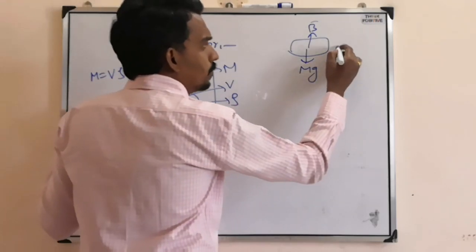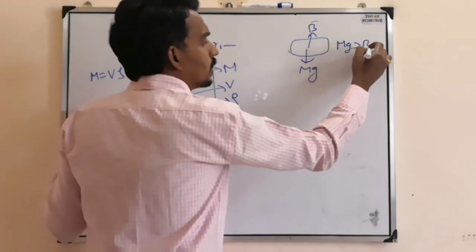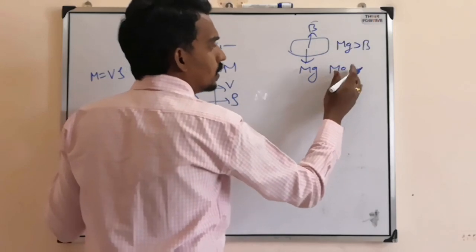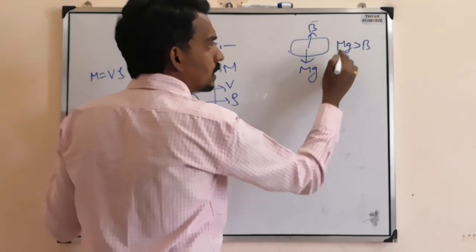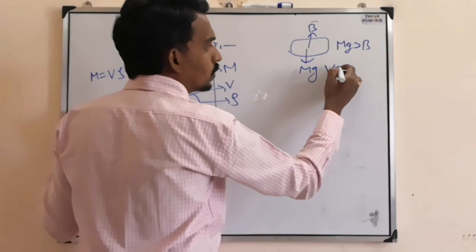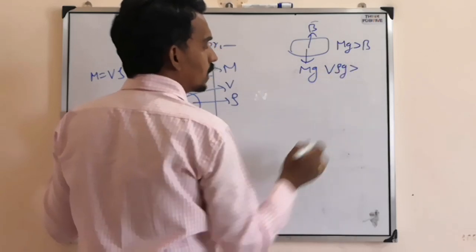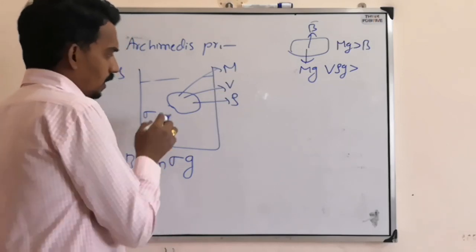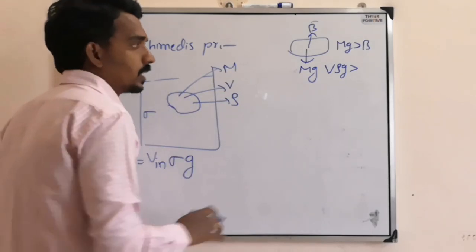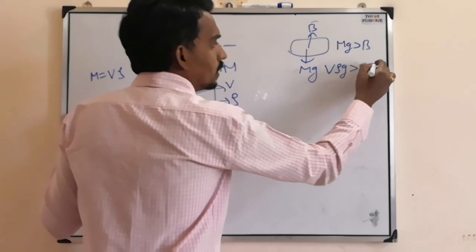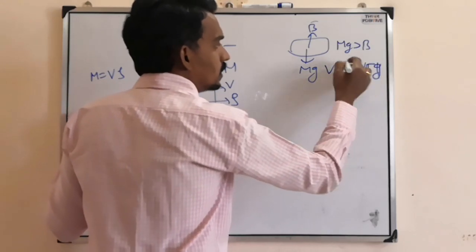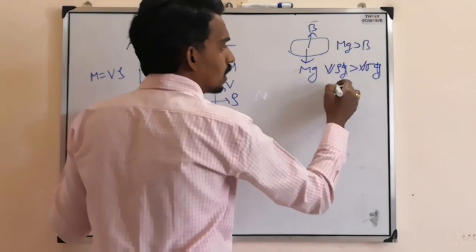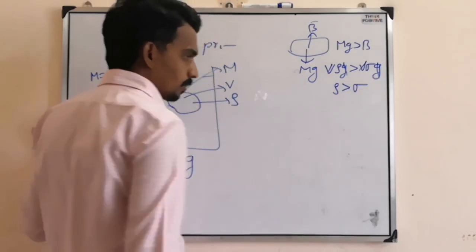Here, if mg is greater than B, mg means total volume into density into g, greater than B. B means V inside, and now the body is completely inside, so V sigma g. g cancels, V cancels, so rho is greater than sigma.